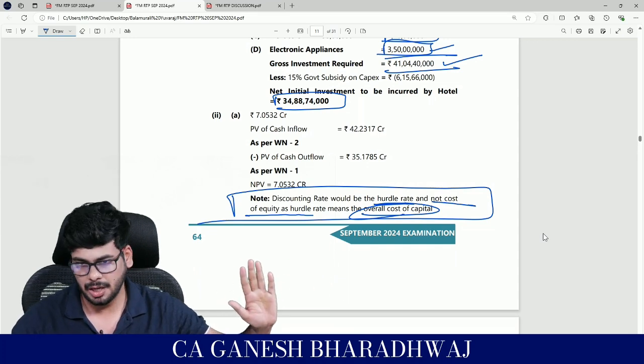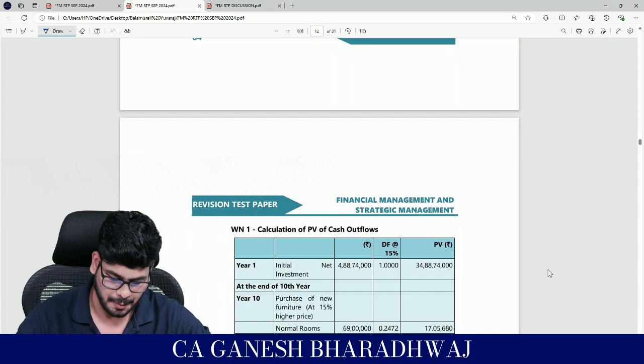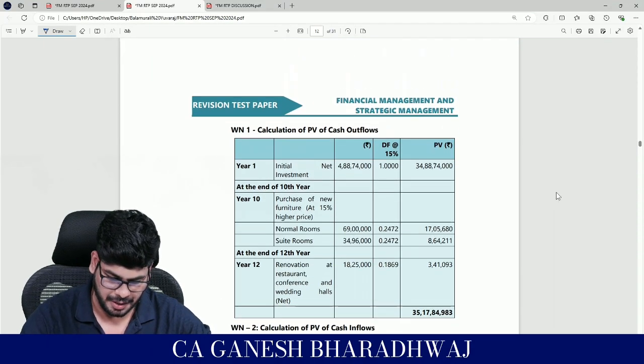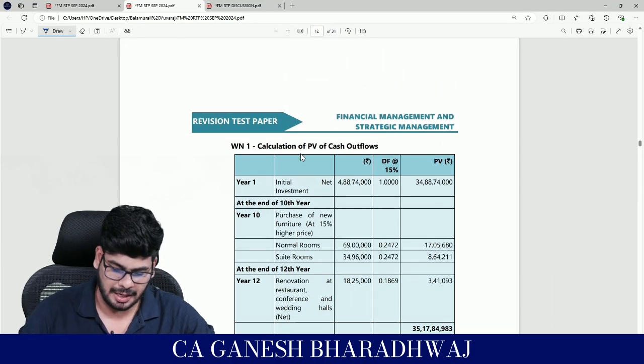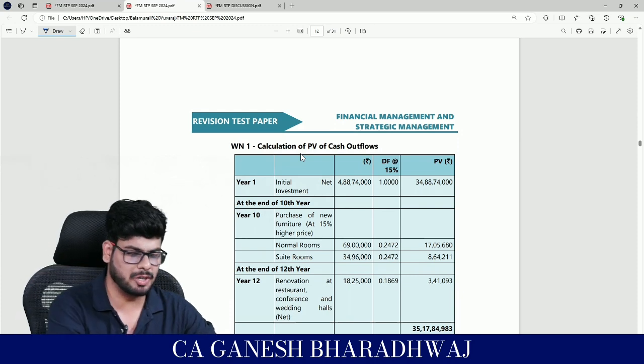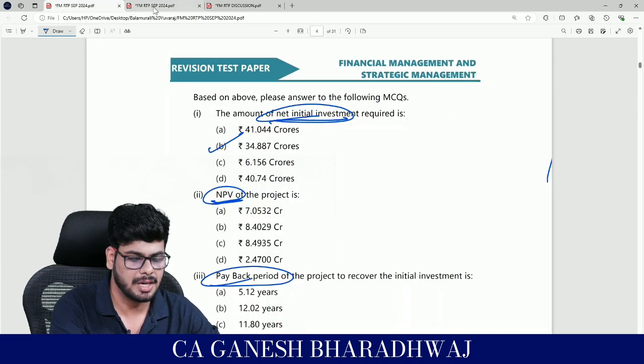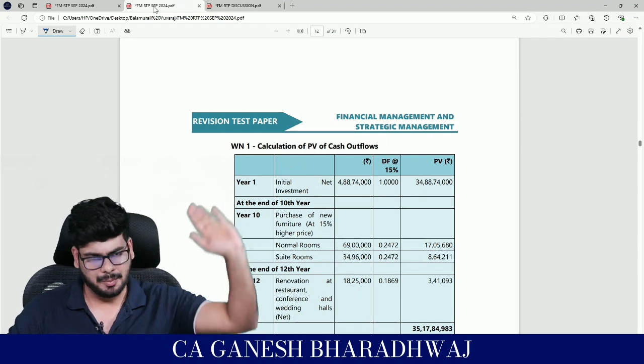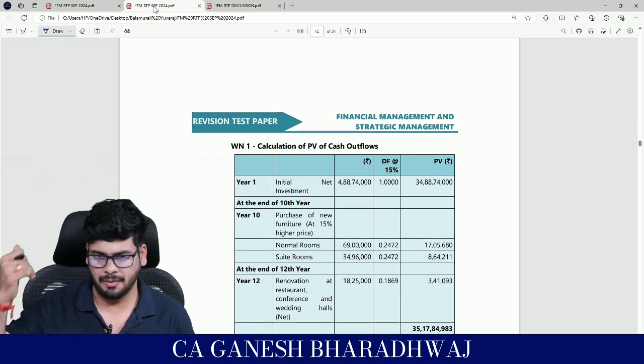It is possible. Clear with this? So you should know that it needs to be ignored. So now first what we are doing is calculating the present value of cash outflows, because the second question is about calculating the NPV. How do you calculate the NPV? Simple, present value of cash inflow minus present value of cash outflow.